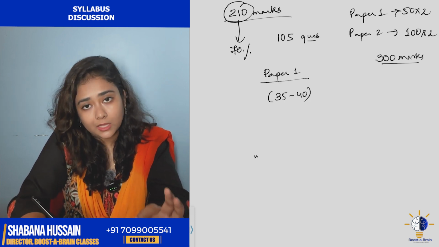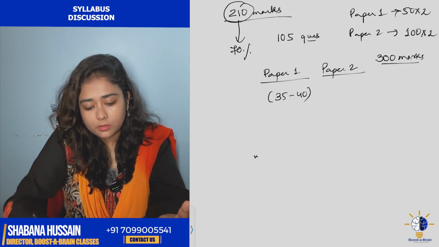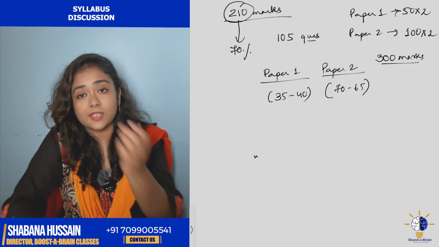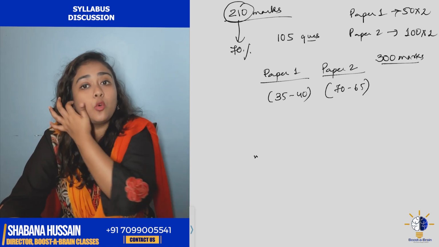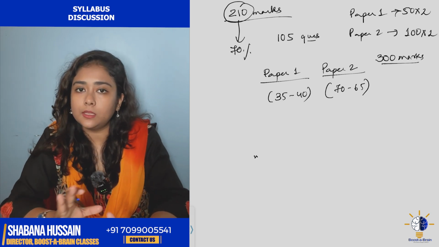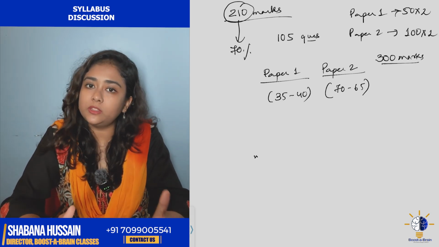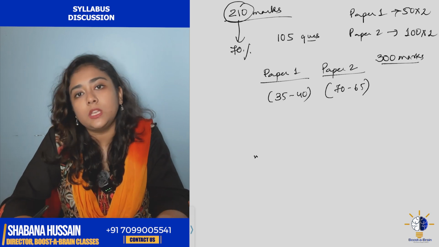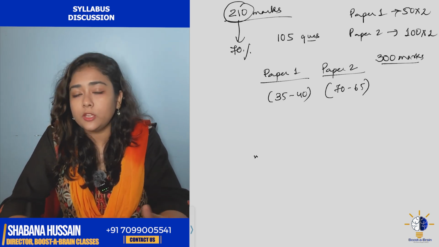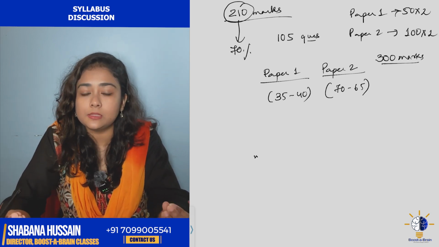This is the minimum mark that I am telling you. It's not the maximum. Paper 2, then it goes to around how much? It is around 65 to 70 questions that you need to score in your paper 2, right? So this is the standard target that I have given you, that if you are scoring 35 questions, you have to score 70 questions in your paper 2. If you are scoring 40 questions in paper 1, you have to score a minimum of 65 questions in paper 2 to maintain this target.